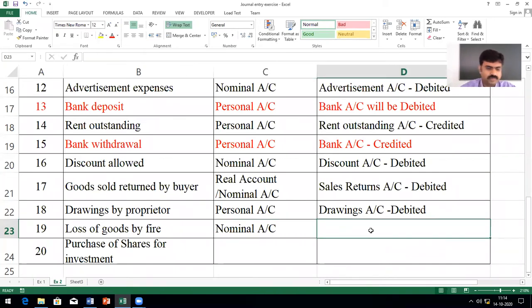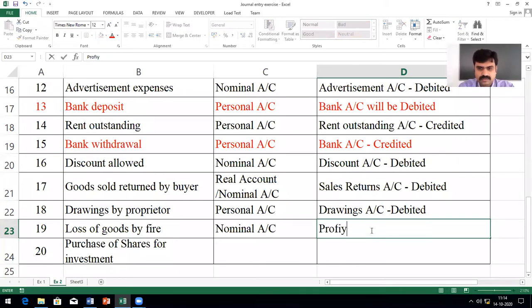Now tell me, which account will be debited or credited? Loss of goods will be debited, sir. Which account? Tell me the account name. Nominal account. In a journal entry, I can't write nominal account; I have to write the name of the account. There's nothing called an account like that. It is called the P&L account, the profit and loss account.